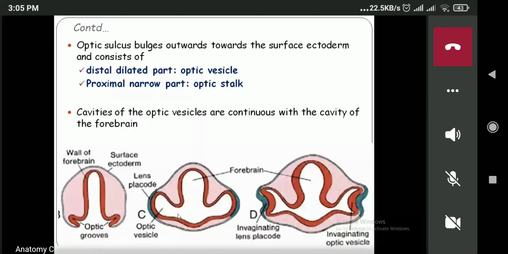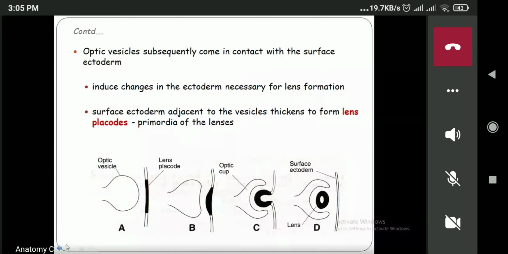Now you can see over here the cavity of the optic vesicle is continuous with the cavity of the forebrain or diencephalon. Whatever is there over here, this one is the surface ectoderm. You can see this whole thing is the surface ectoderm. Now next, in this diagram also, this one is the optic vesicle, over here we have the optic stalk, and this one is the surface ectoderm.